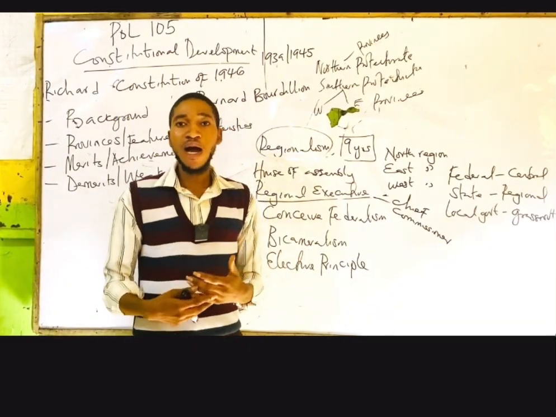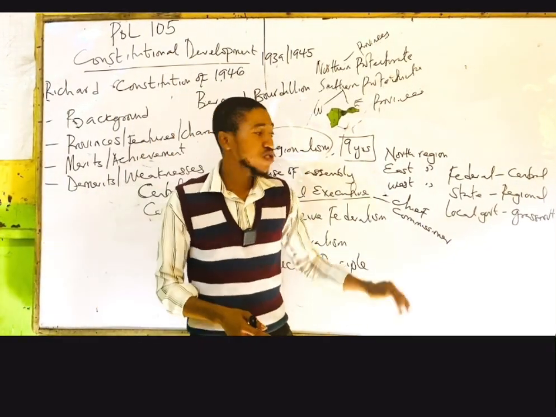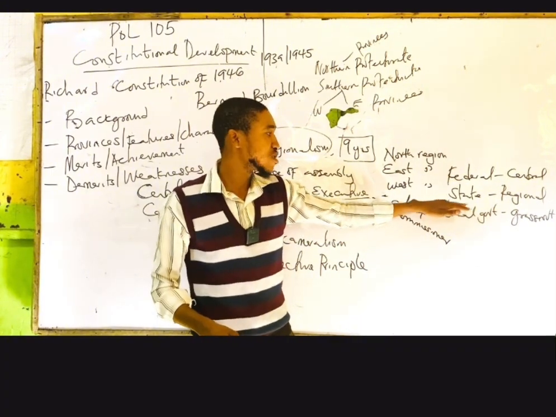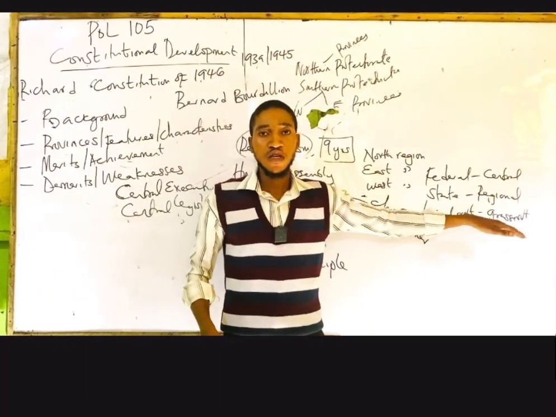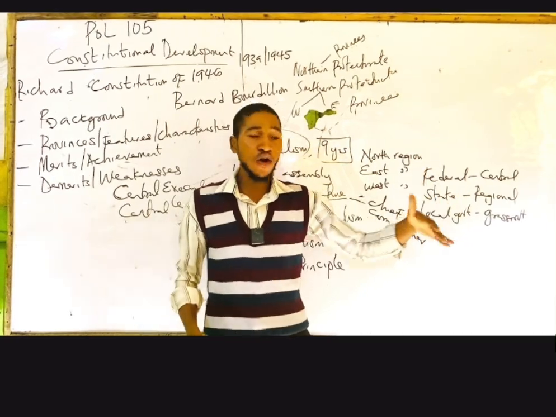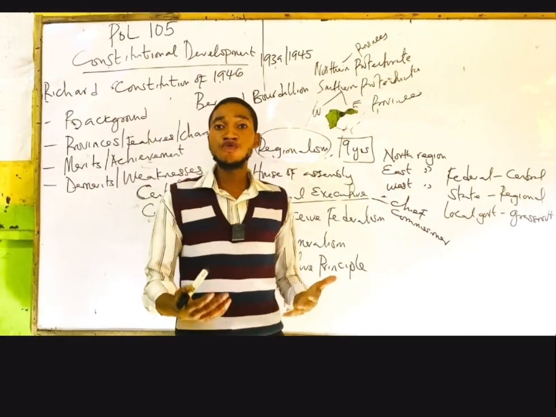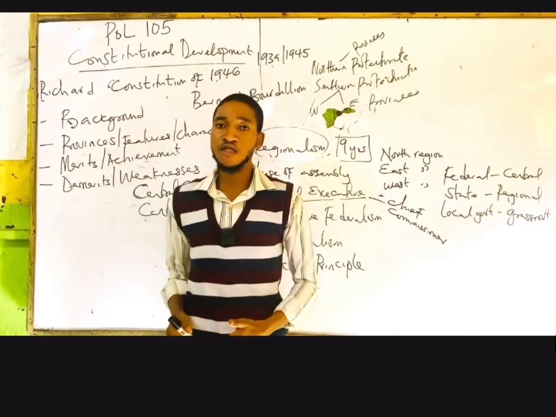Why? Because power was shared between the federal government and the state government. This country would be called the what? Regional governments. Eventually, in 1954, it became a true federal state.